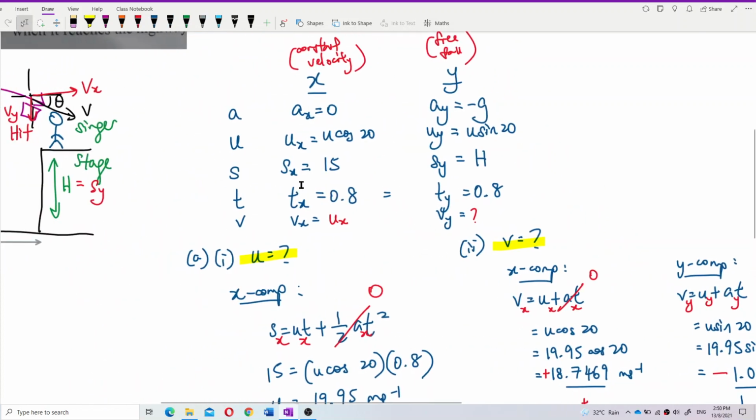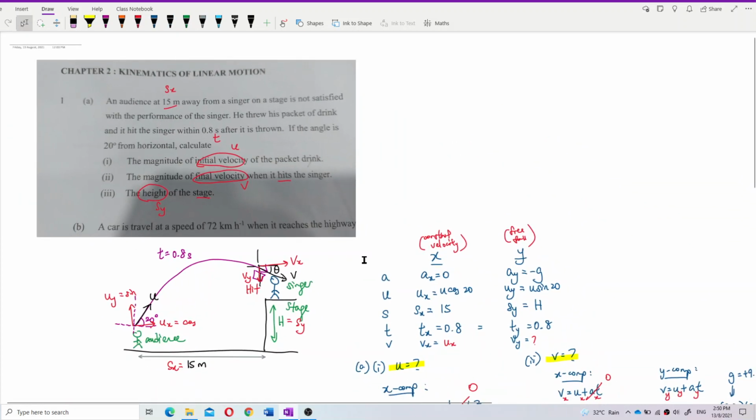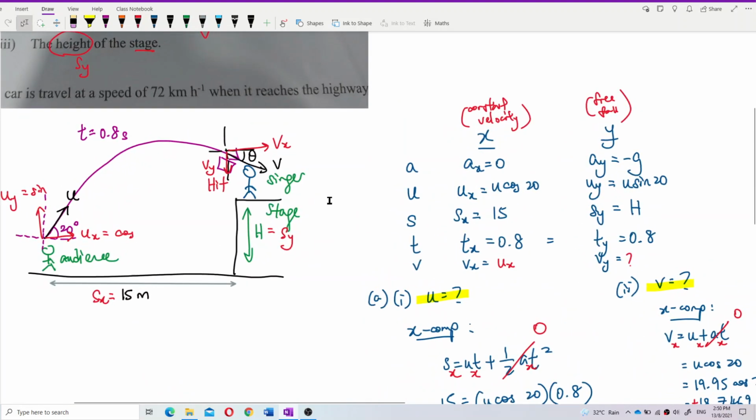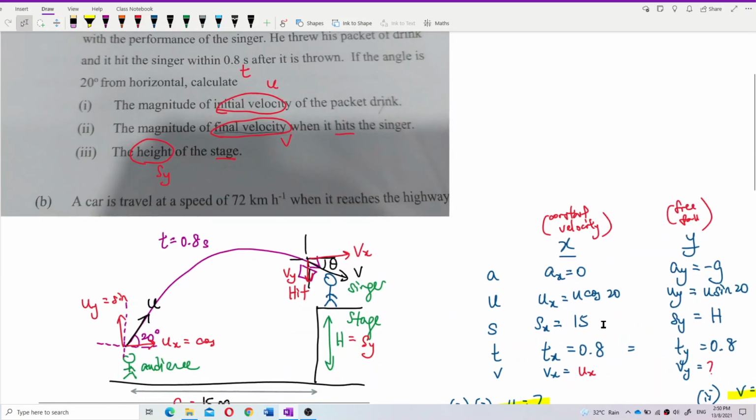Which velocity is this? This 18.77 is the final velocity here, 18.77 when it hit the singer. Now, velocity is a vector.